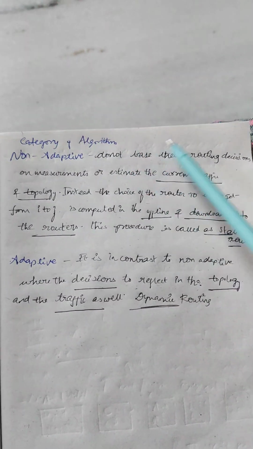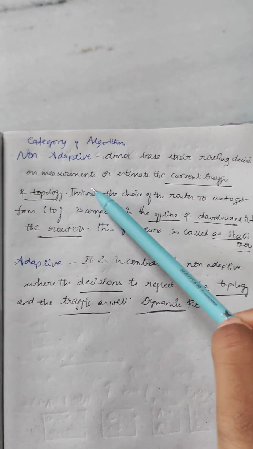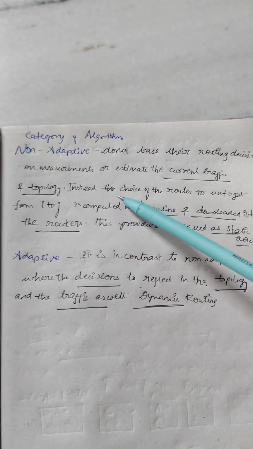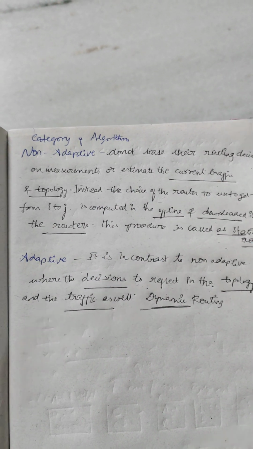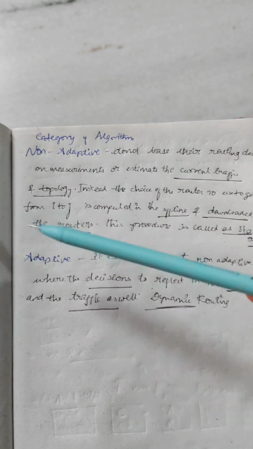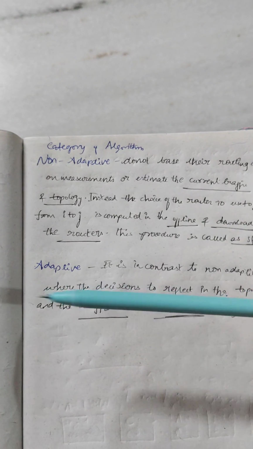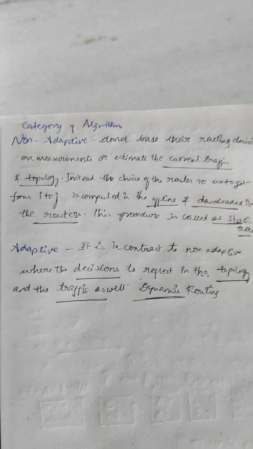This is dynamic. Here they do not base their routing decisions upon measurements or estimates of the current traffic and topology. Instead, the decisions of the routers are computed offline and downloaded to the routers. It's already downloaded to the routers. The only work it sends, it's fixed. This you can change it. This process is called the routing algorithm.